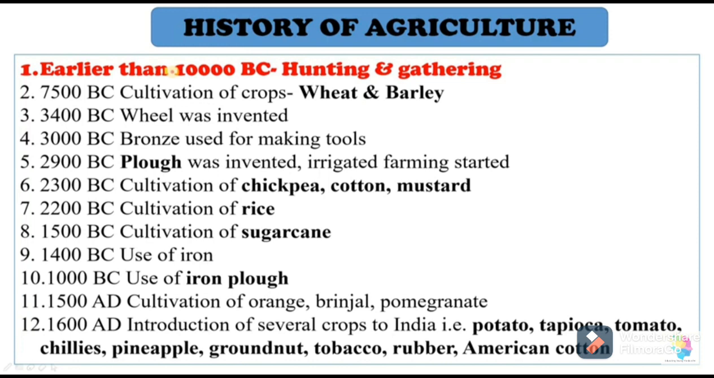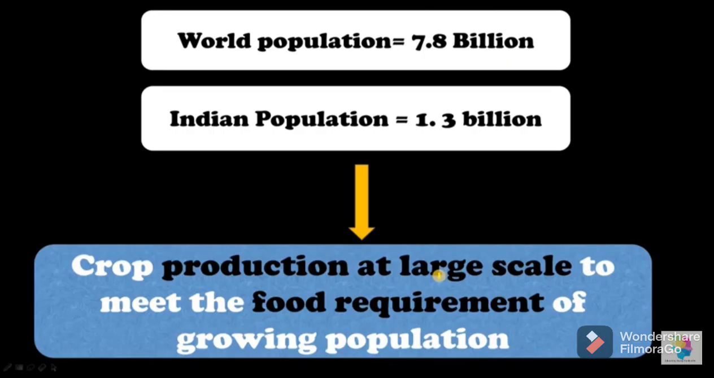When we are talking about population, the world's population is almost 7.8 billion. And when we are talking about our country, the Indian population is almost 1.3 billion. Then the question is, how can we provide food to a large number of people in our country? Here is the role of crop production or agriculture. Crop production at a large scale meets the food requirement of the growing population.